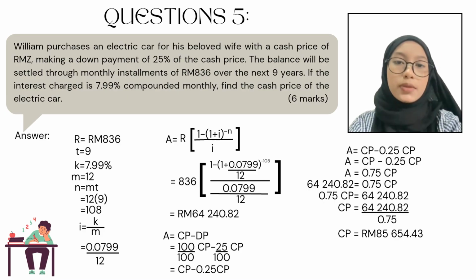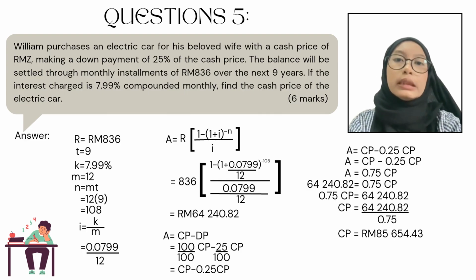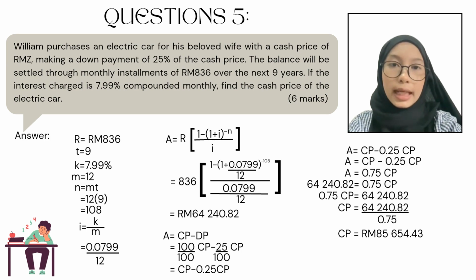The first step is we need to identify the information from the question. The first one is R equal to 836. P is equal to 9 years, K is equal to 7.99%, M is equal to 12. N is equal to 108. I is equal to 0.0799 divided by 12.